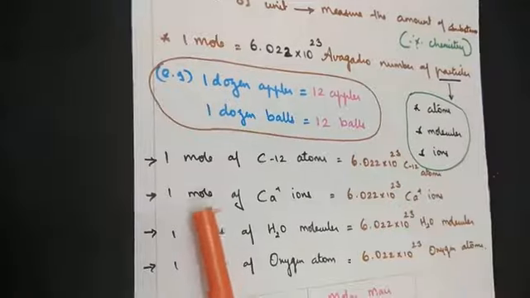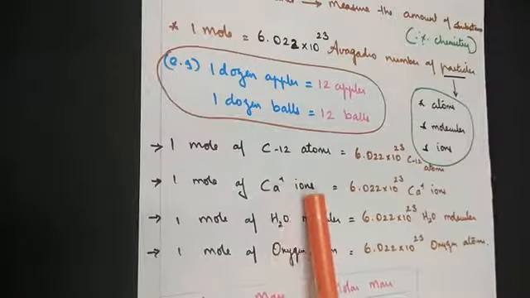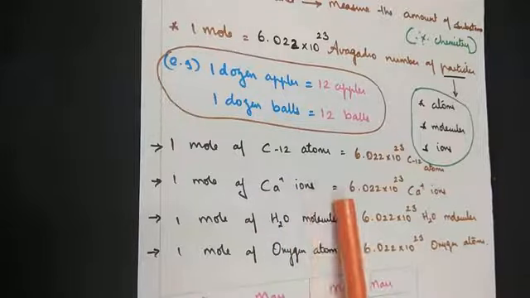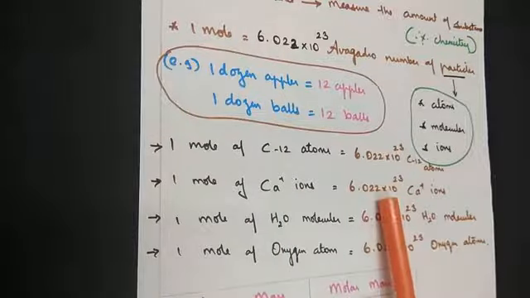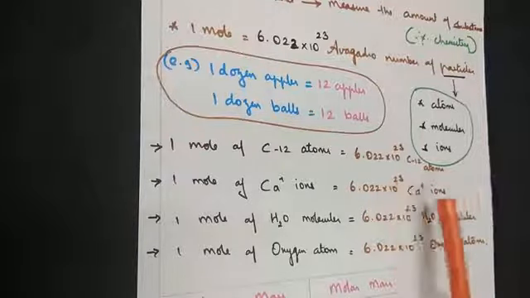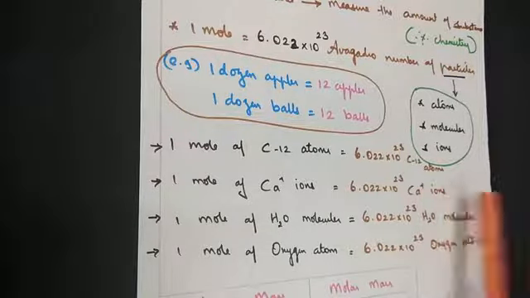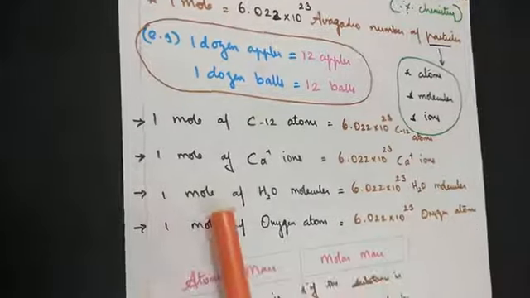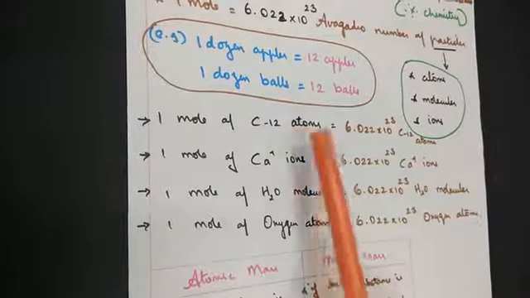When I say 1 mole of calcium ions, it has 6.022 × 10^23 calcium ions. When we say 1 mole of water molecules, I'm only giving a few examples.